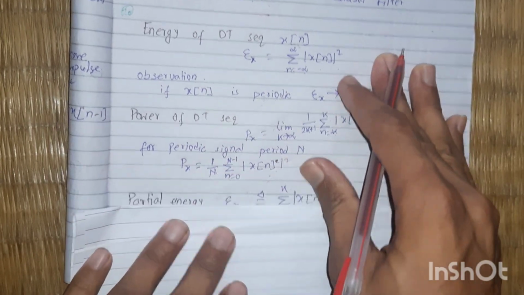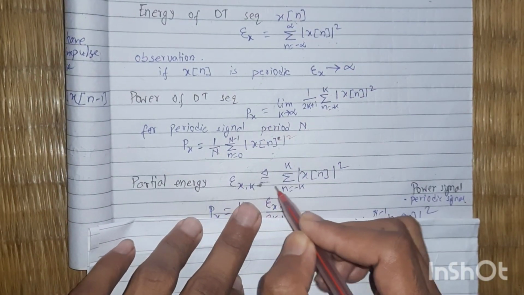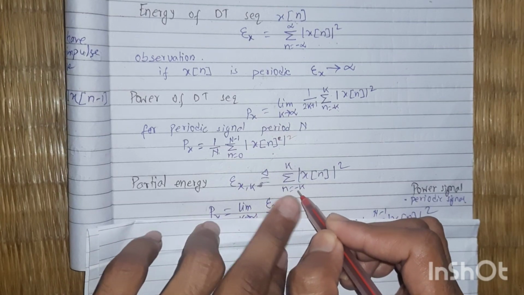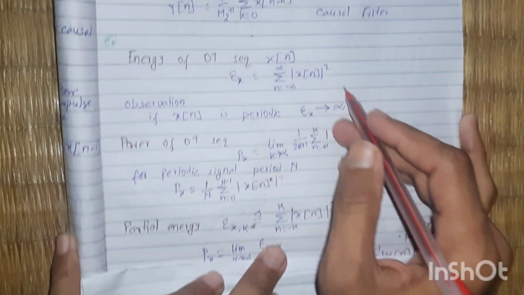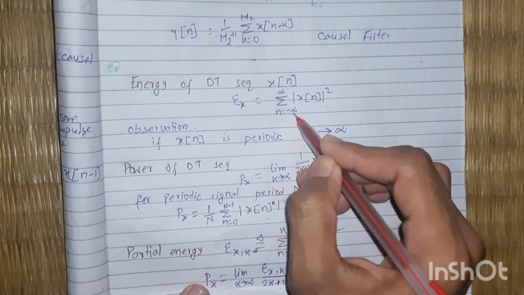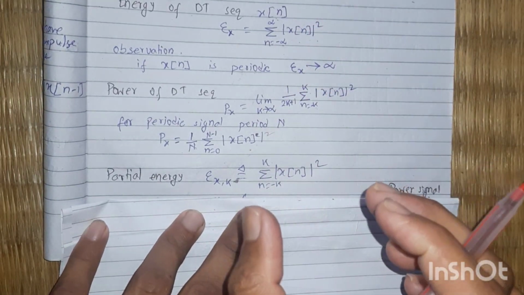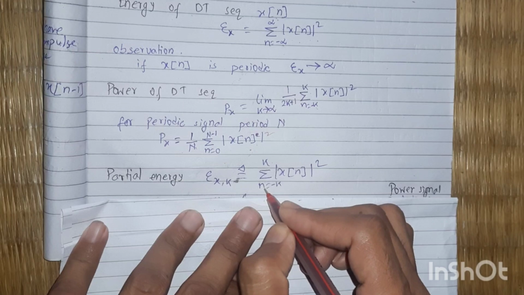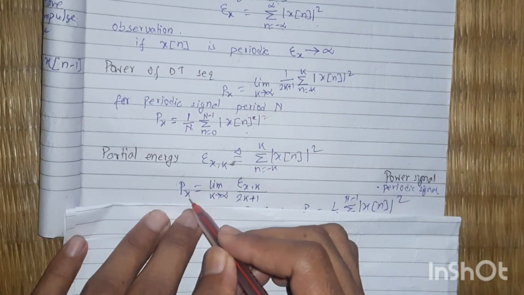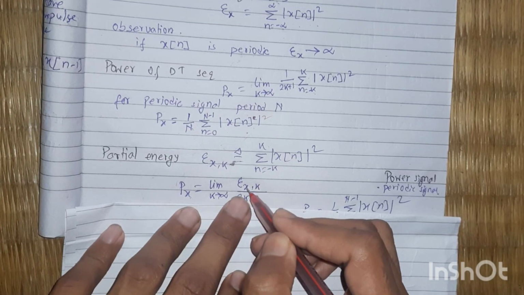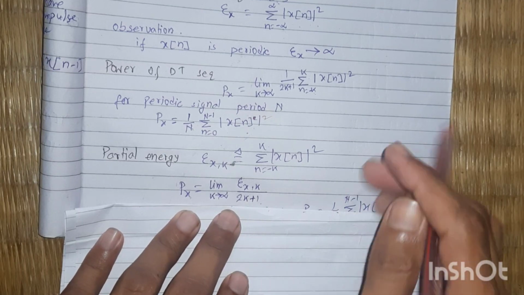x of n modulus square. What is the partial energy? Partial energy means epsilon x comma k, here n is from minus k to k, of modulus of x of n square. Energy means we take n from minus infinity to infinity, but for the partial energy we take a particular segment, means n from minus k to k. This is the partial energy. For the partial power, limit k tends to infinity, partial energy epsilon x comma k divided by 2k plus 1. This is the partial power.